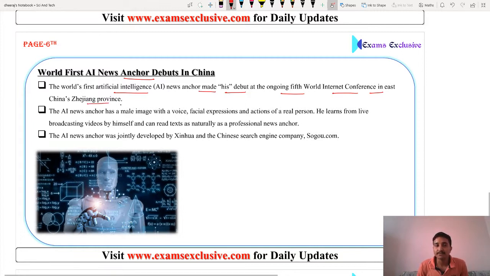The AI news anchor has a male image with the voice, facial expression and action of a real person. He learns from live broadcasting video by himself and can read text as naturally as a professional news anchor. So we can say professional news anchors' jobs are in danger because of the artificial intelligence news anchor debut in China.